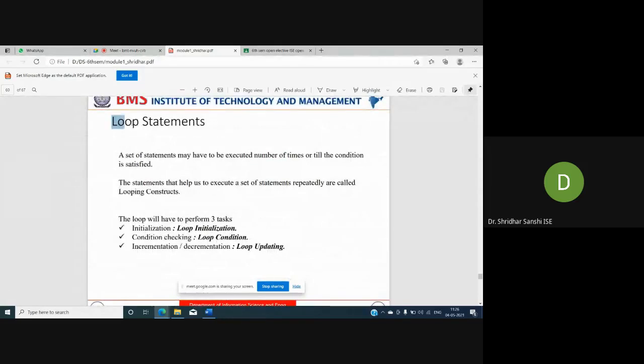So next is loop statements. So these are very important statements in C programming. So everyone should know this thoroughly. Give more concentration. If you have any doubts, you can ask. So what are these loop statements? Why are these loop statements used?